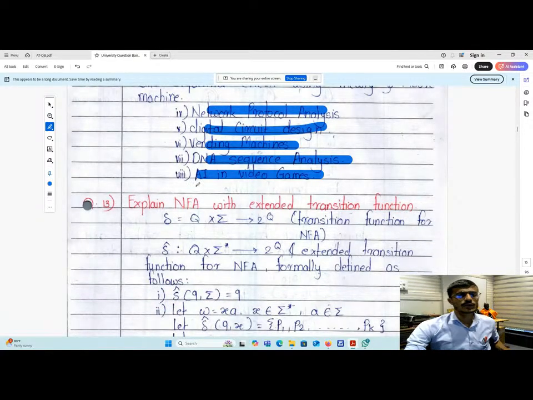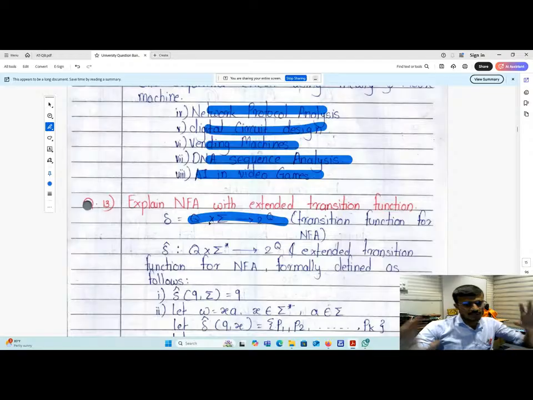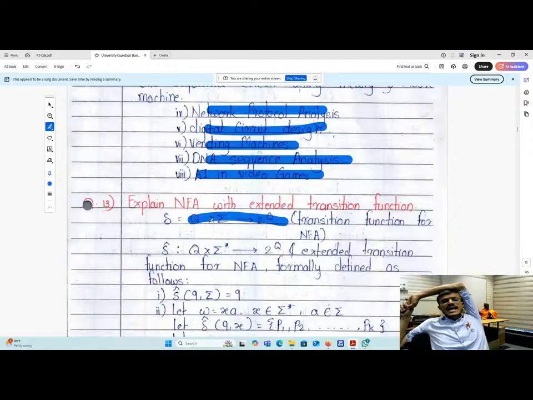Yes. Now see the next question. Explain NFA with the extended transition function. So basically that is the definition of NFA. That is what you have to do whenever the question is asked. So you have to write down what is meant by NFA. NFA is nothing but non-deterministic finite state automata, containing 5 tuples.